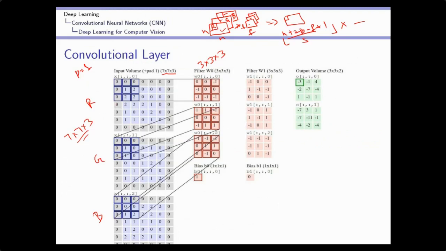Now what will happen here? Let's say, for this RGB image, I have to make a dense neural network, a deep neural network. So how will you design it? First you will decide the number of input neurons. How many neurons will be there? The size of the input image is 7 by 7, and there are 3 channels. So 7 into 7 into 3 neurons will be required in the input layer.